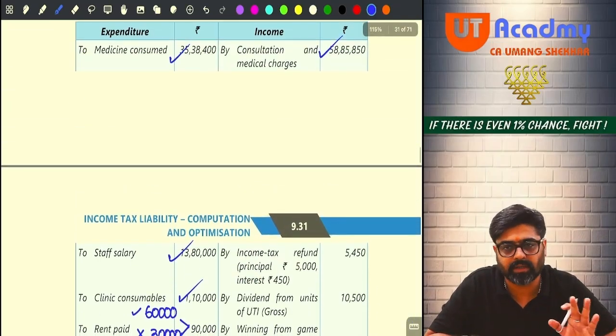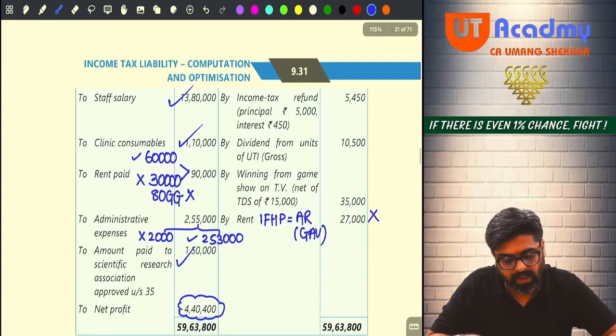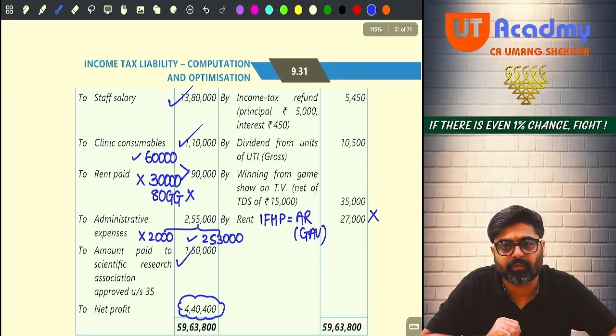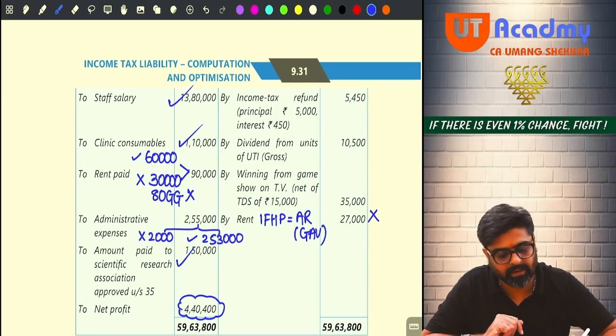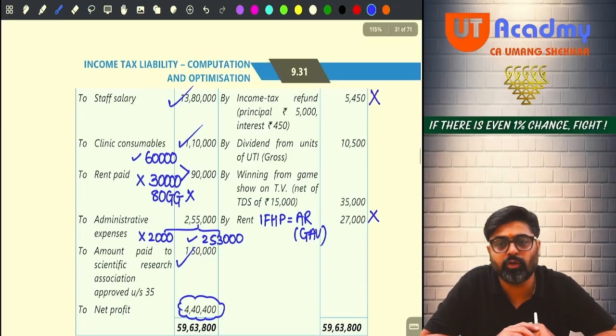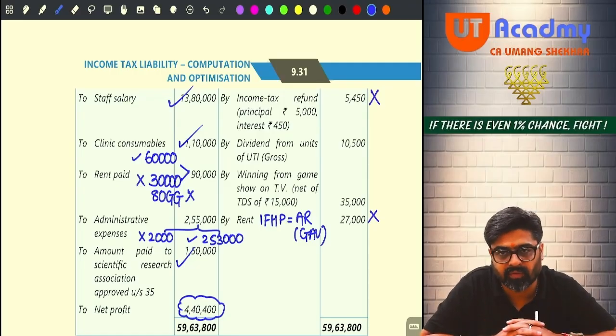Right hand side. Consultation medical charges, already done. PGBP income. Now tell me, income tax refund 5,450. Is it my PGBP income? No. So I will have to reduce 5,450 from my profit. Now where will I bring this 5,450? I will bring this 5,450 in IFOS.